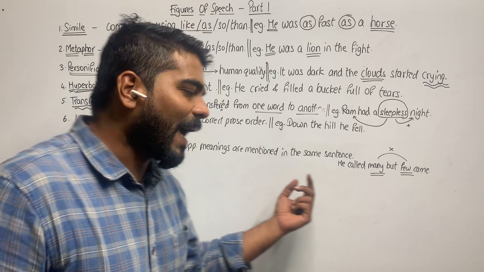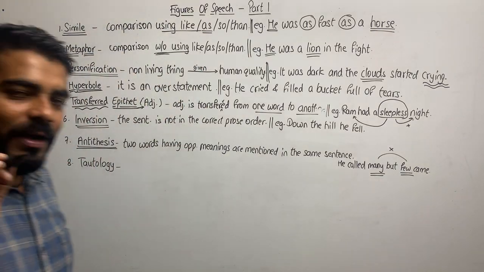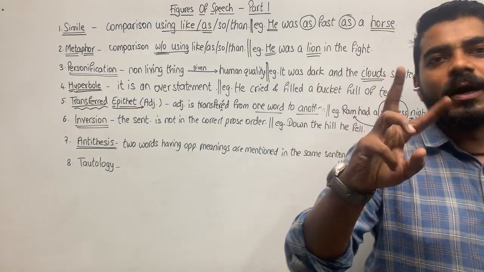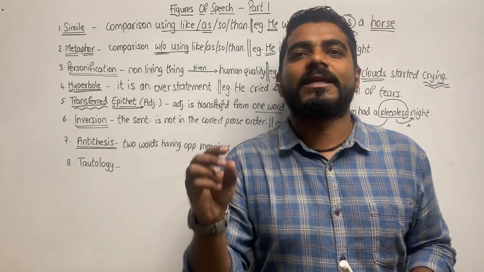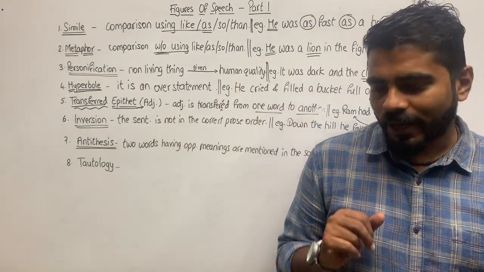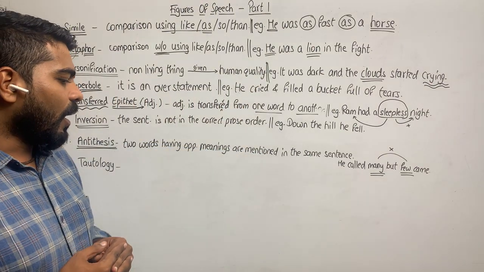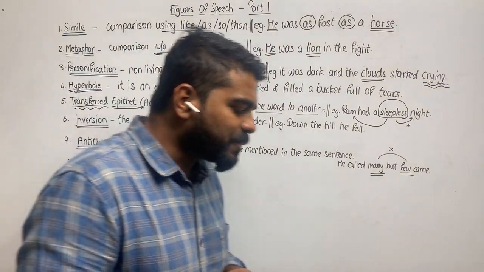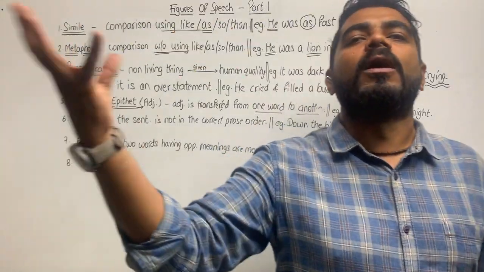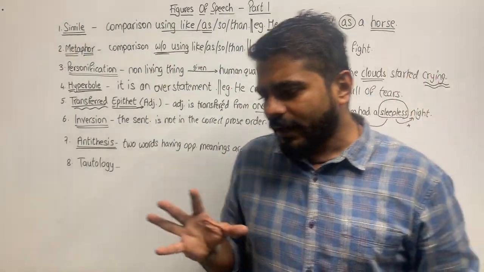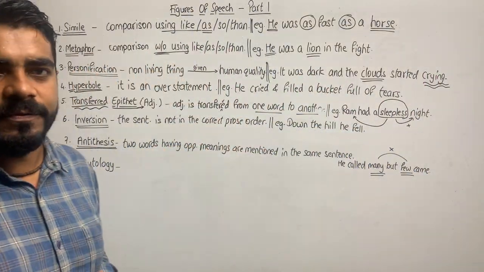So this is an antithesis. In antithesis, we will be having two words having opposite meanings mentioned in the same sentence. For example, he studied day and night, or he has been both rich and poor in his life. Something where you have the exact dictionary opposites of these.